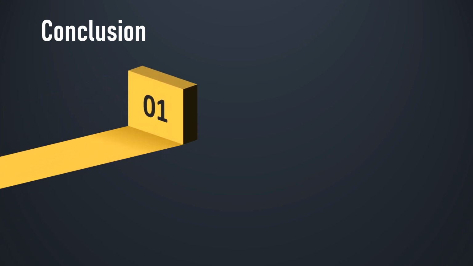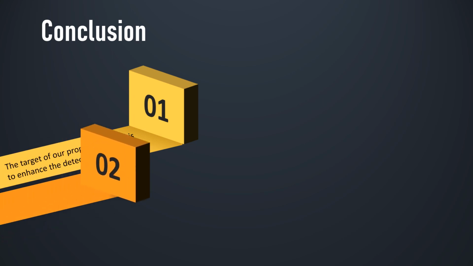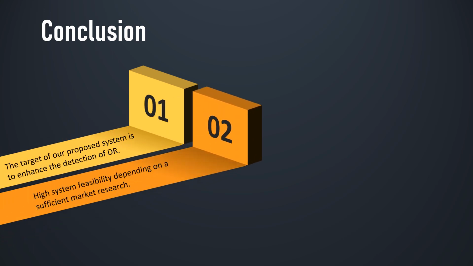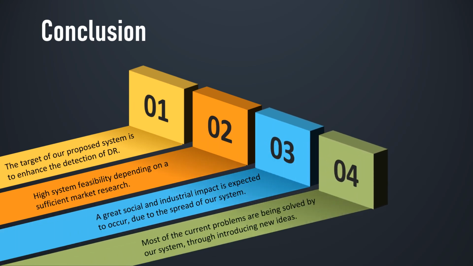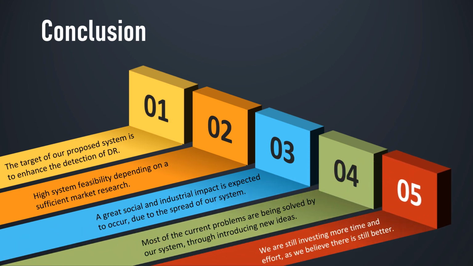So in conclusion, the main goal of the proposed system is to be able to thoroughly enhance the detection of diabetic retinopathy. The applicability of the system is based on market research, the system impacts the social and industrial aspects of life, innovative features are also used to solve critical problems and issues, and finally, we are still investing more time and effort as we believe there is still better, which leads us to planning the system's future work.